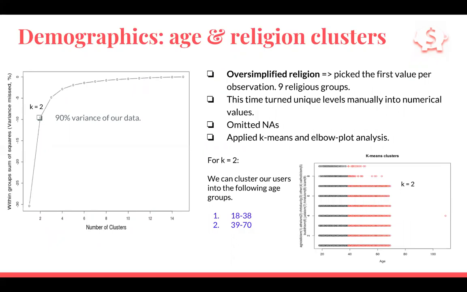For age and religion, we did the same. We oversimplified religion by picking the first value per observation, because there are many values per observation. That left us with 9 religious groups. Then we turned them into unique numerical levels manually, we omitted NAs, we applied the k-means algorithm, and we plotted an elbow plot, and we saw that 2 clusters would cover 90% variance in our data.